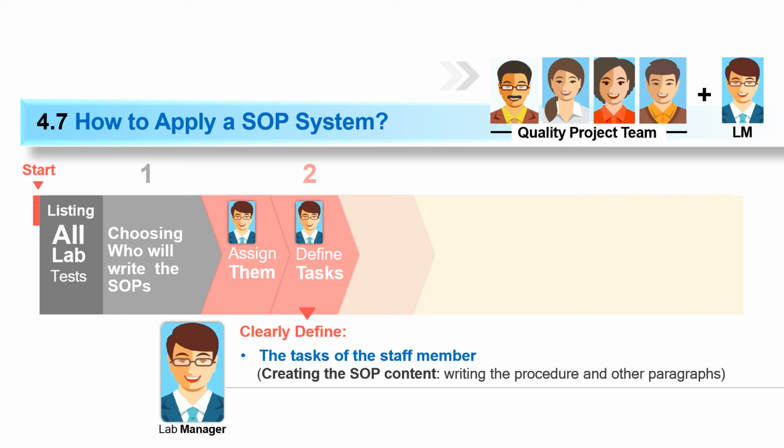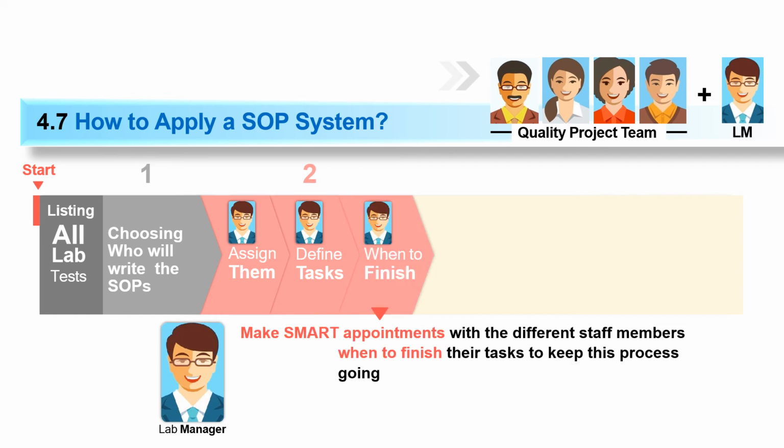And make a smart appointment with different staff members for when to finish their task, to keep this process going. So you have to give some deadline, at what time they will finish that SOP. You have to give some particular time to them, and there should be some deadline also.